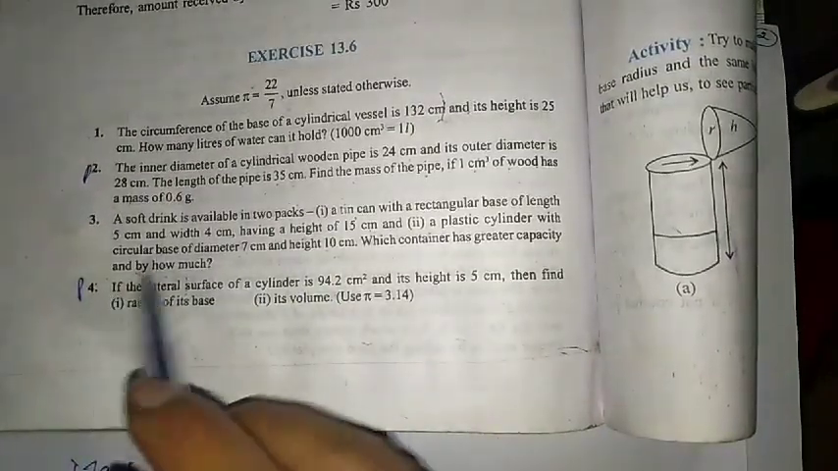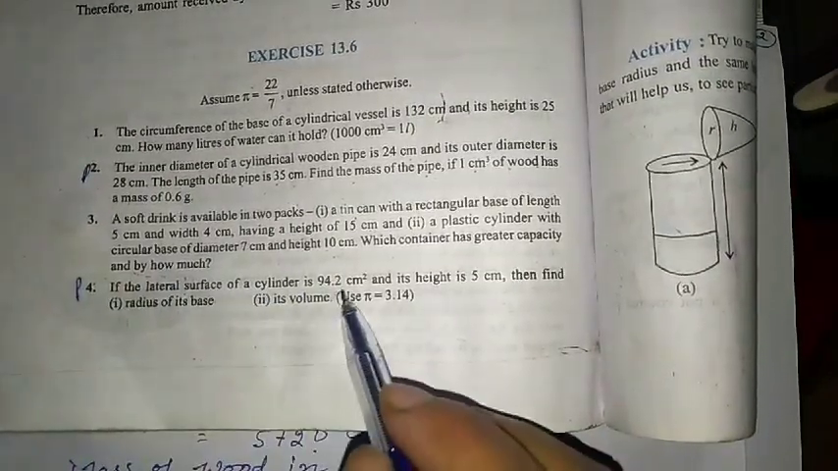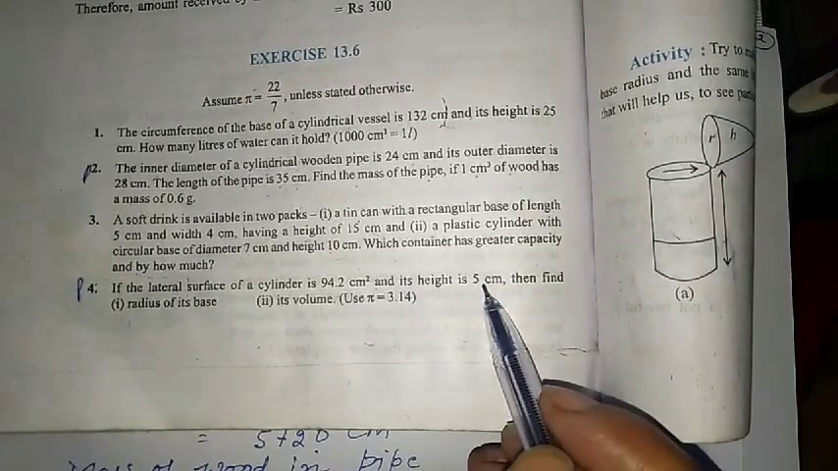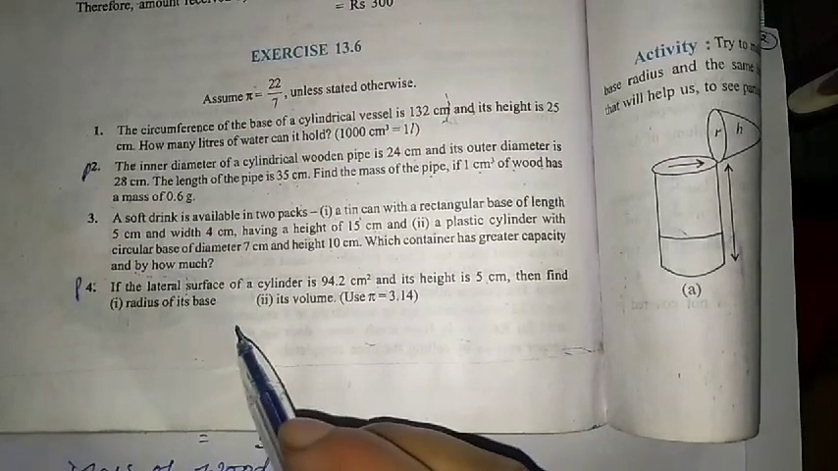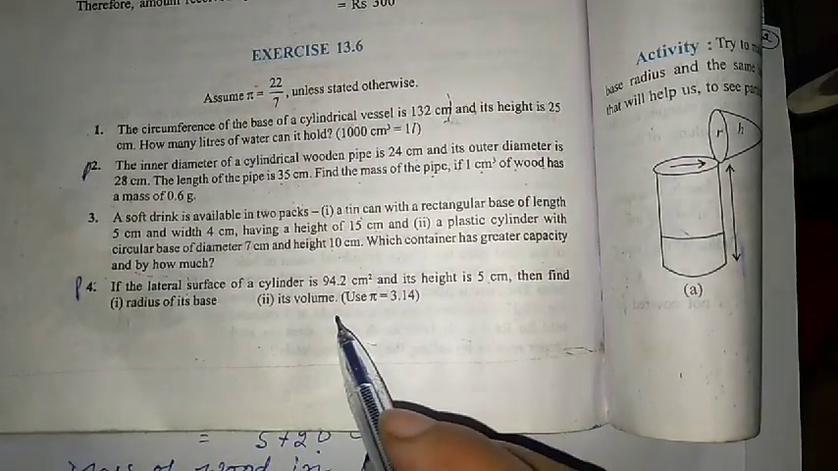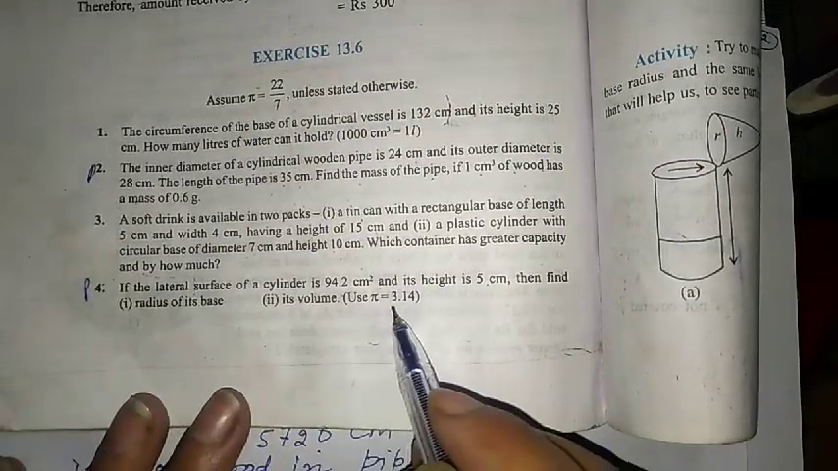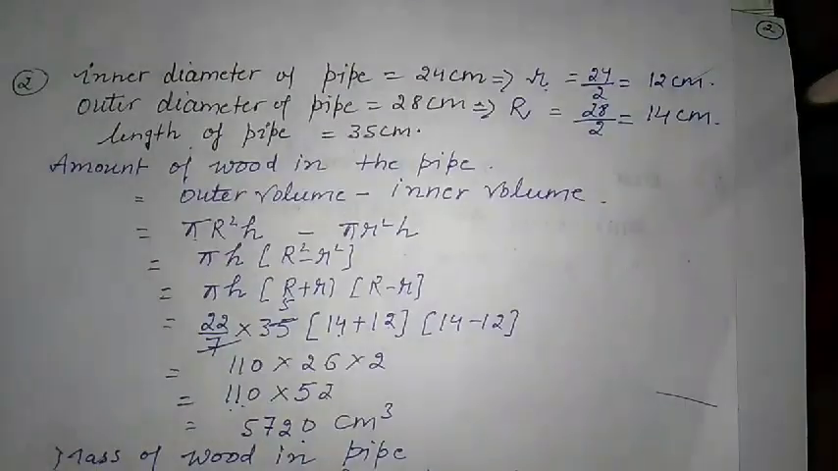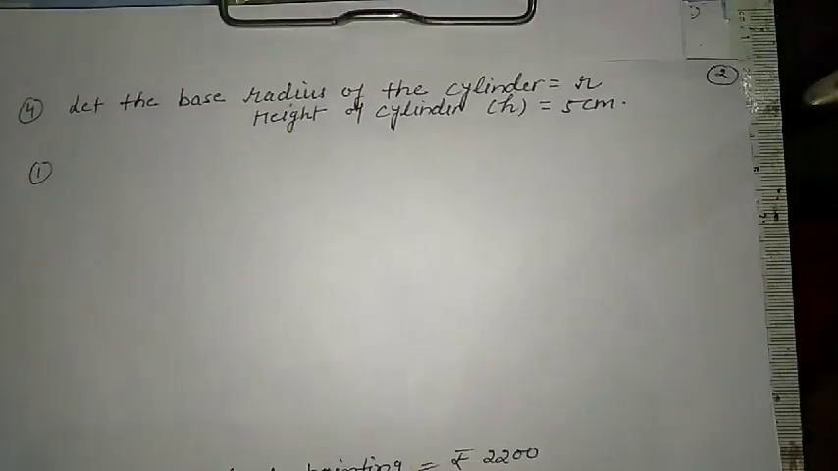Now the fourth question. If the lateral surface area of a cylinder is 94.2 centimeter square and its height is 5 centimeter, then find the radius of the base. And we have to find also the volume. Here we can use pi as 3.14.